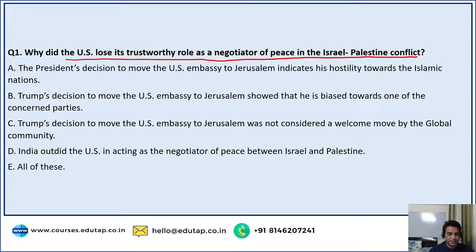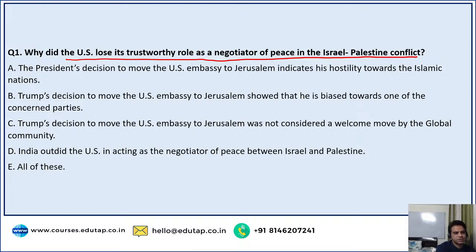It was not welcomed by the global community, or it showed that he's biased. No, when he shifted, guys, imagine. If the US embassy was in, let's say, Palestine, and he moved the US embassy to Israel, let's say, that means he's showing biased intention towards one of the countries.